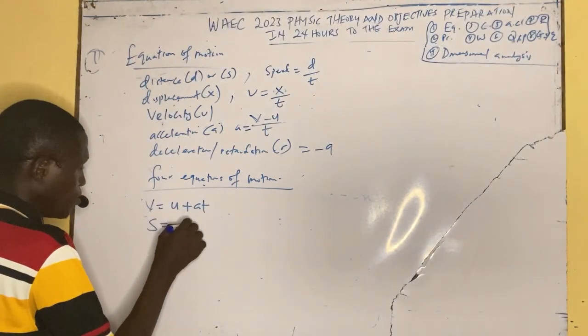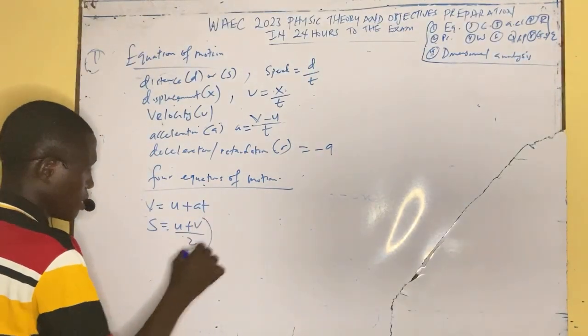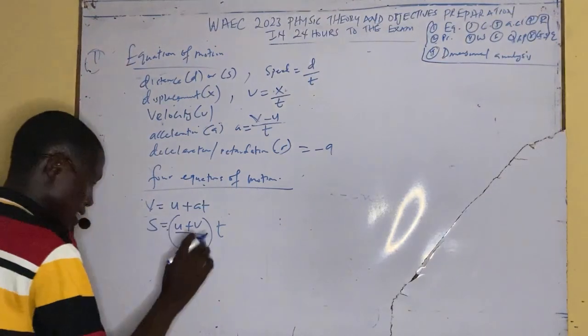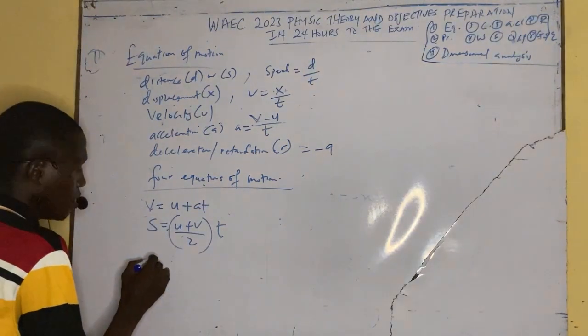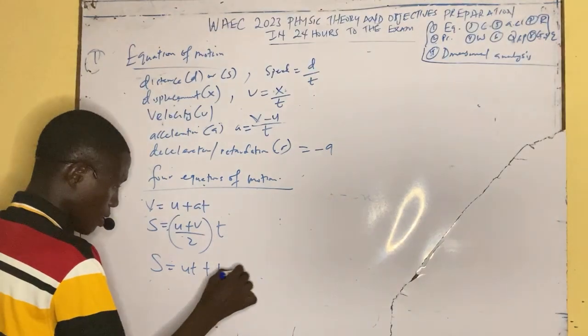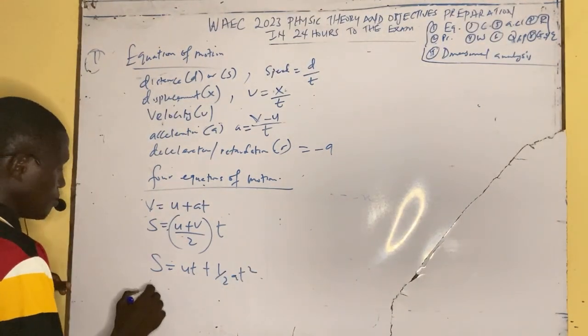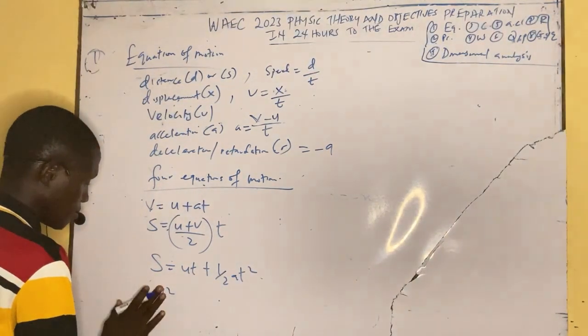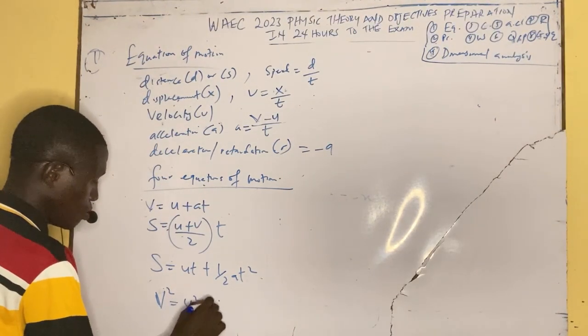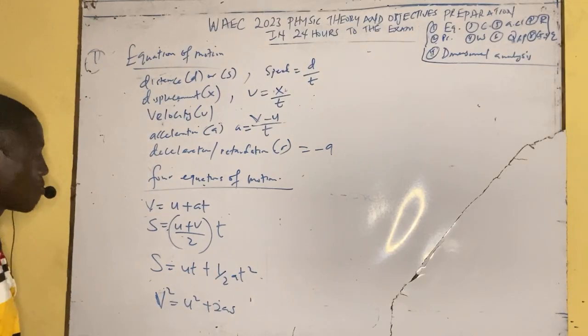S is equal to (u plus v) over 2, times t. This is not very common, but since E is taken, I take it as one of the equations of motion. You have S equal to ut plus half at squared. Then v squared is equal to u squared plus 2aS. These are the 4 equations of motion.